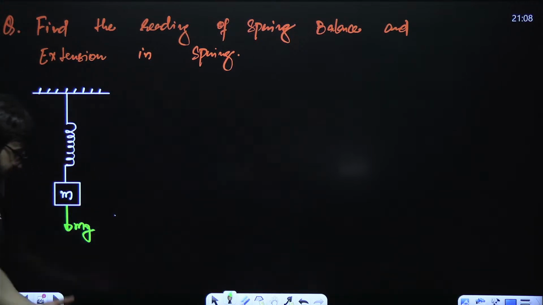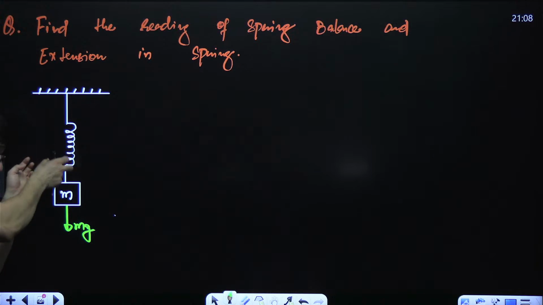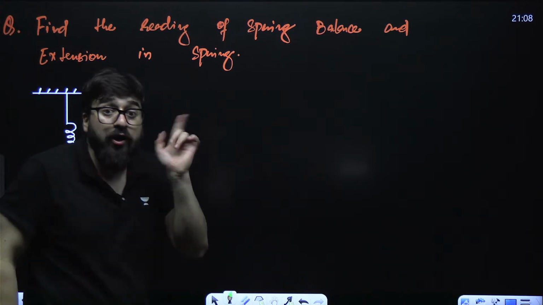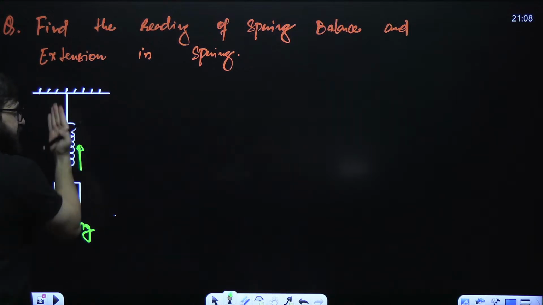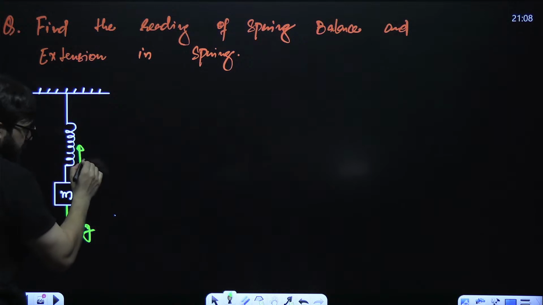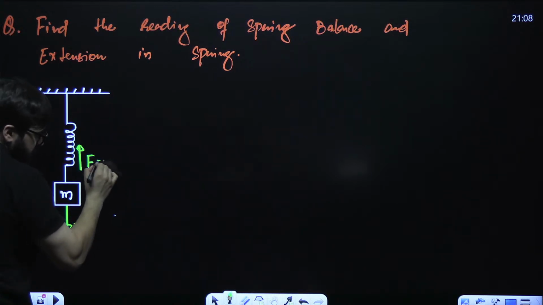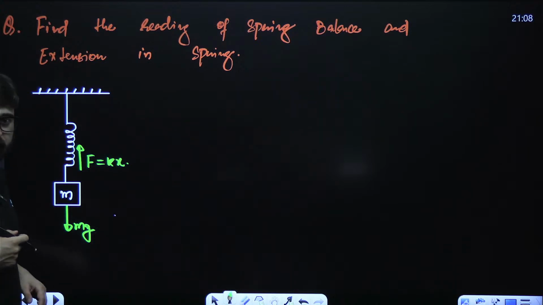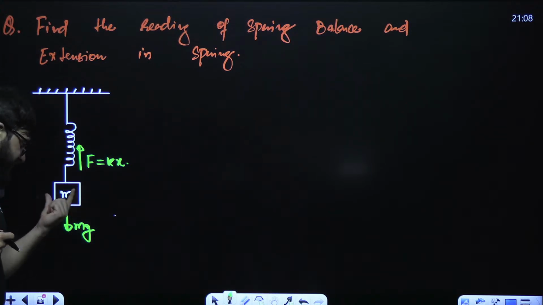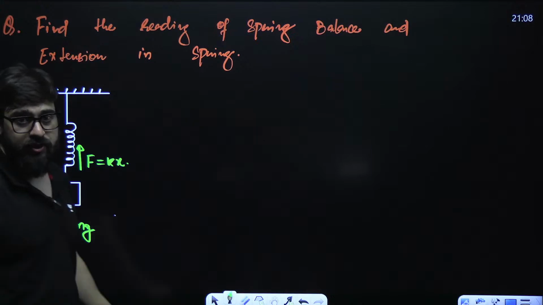Now, don't you think that because of this mg, the spring will elongate? Yes. So what will be the force in the spring? The force in the spring will be towards itself, opposite to the displacement. That will be F equals kx, ignoring the negative sign over here. So kx in the upward direction, and in the downward direction it is mg.